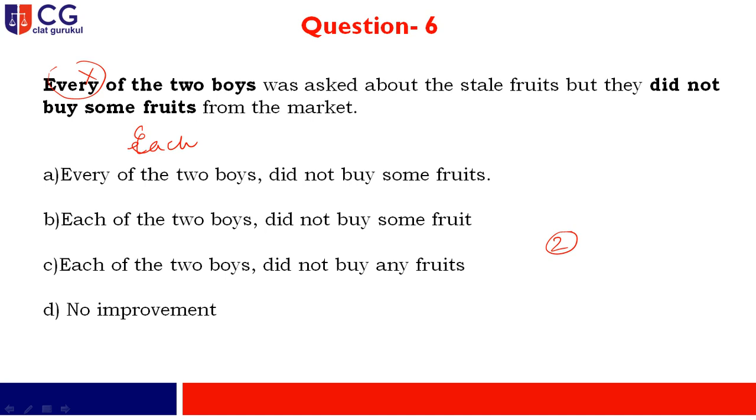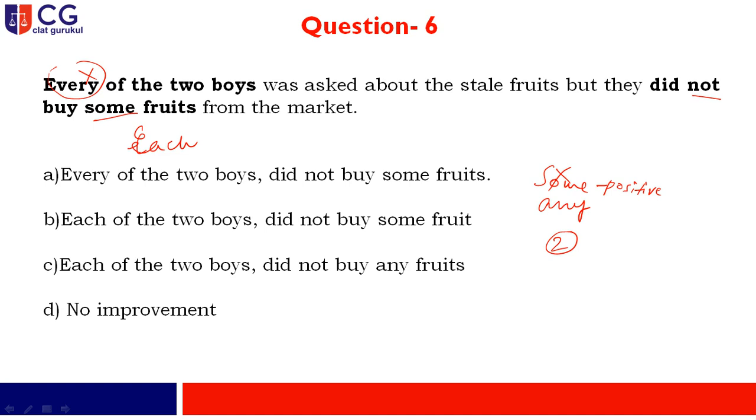Now if you go through the options, you find that each of the 2 boys was asked about the stale fruits, but they did not buy some fruits. My dear friend, if you go through the second part of the sentence, you find that the word not is there, and at the same time you are using some. Now some is to be taken as the positive one. It's a positive application, because it refers to something. But in that particular segment, not is also there, so you cannot apply both the words together. So you have to replace some by any.